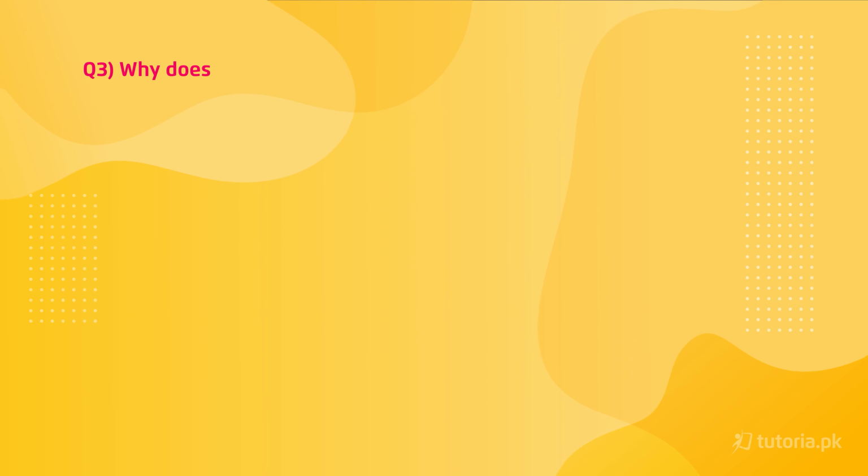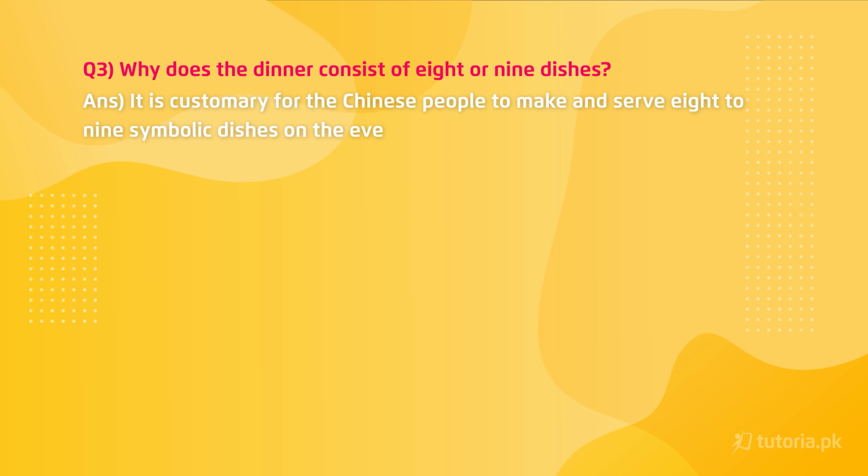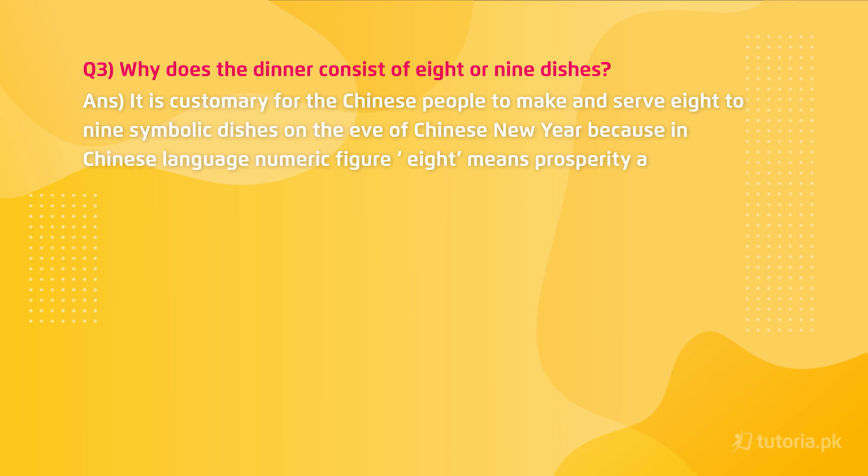Third internal question is, why does the dinner consist of 8 or 9 dishes? Answer: it is customary for the Chinese people to make and serve 8 to 9 symbolic dishes on the eve of the Chinese New Year because in the Chinese language, the numeric figure 8 means prosperity and 9 means long-lasting.